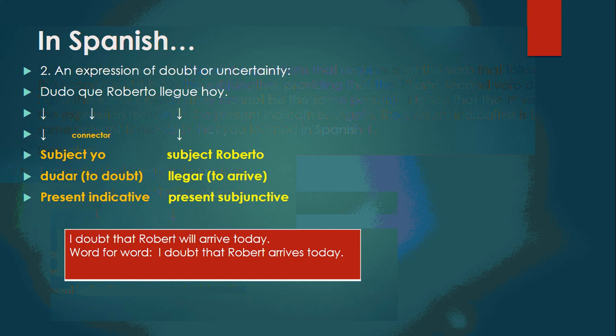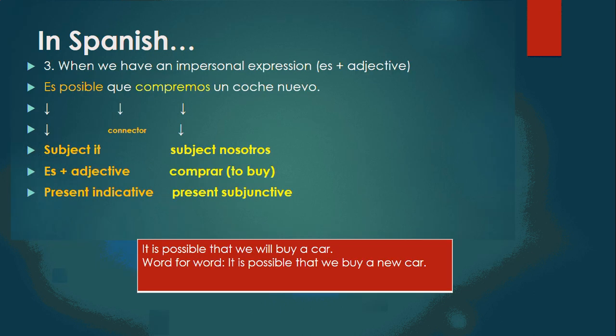An expression of doubt or uncertainty. Dudo que Roberto llegue hoy. Dudo, dudar, to doubt, that is in present indicative. Connector que and llegue. The subject is Roberto. Llegar, to arrive, and that is the present subjunctive. I doubt that Roberto will arrive today. I doubt that Roberto arrives today.